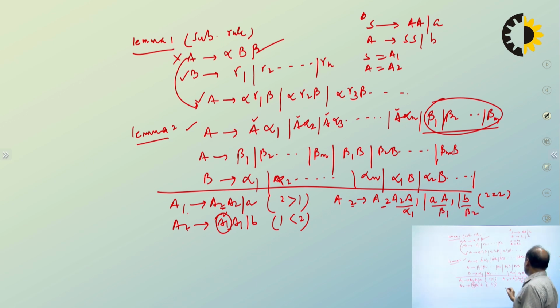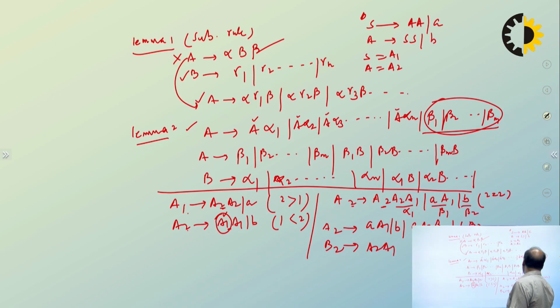Okay. So this is alpha 1, this is beta 1, this is beta 2. So what you are going to change: A2 goes to beta 1, A1 or b, and then attach another non-terminal with them, A1 B2 or b B2. And now B2 goes to A2 A1 or b A2 A1 B2. So now you can see that this is already in GNF.